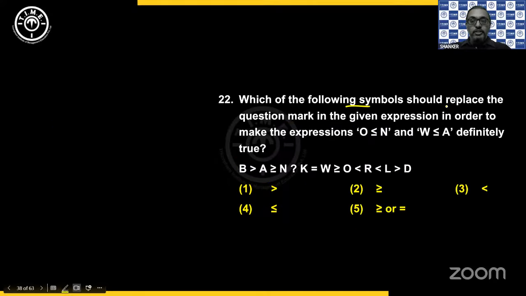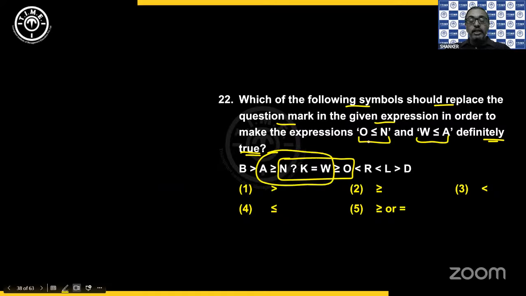Which of the following symbols should replace the question mark in the given expression in order to make these two definitely true? Now, if you look at it, I have a relation from N to O. And then I have a relation from A to W. So what we can do, here we can simply reverse it.